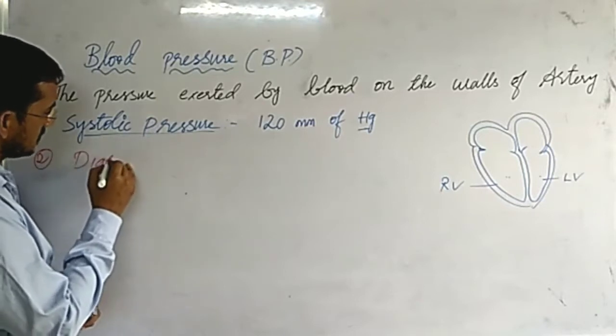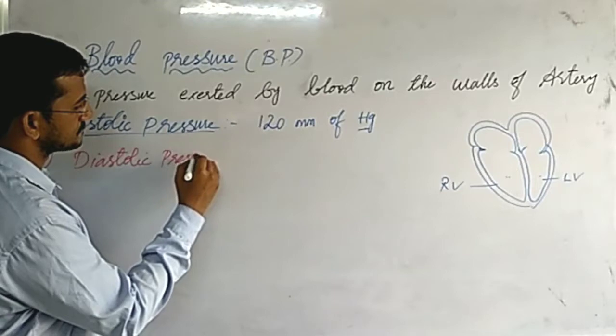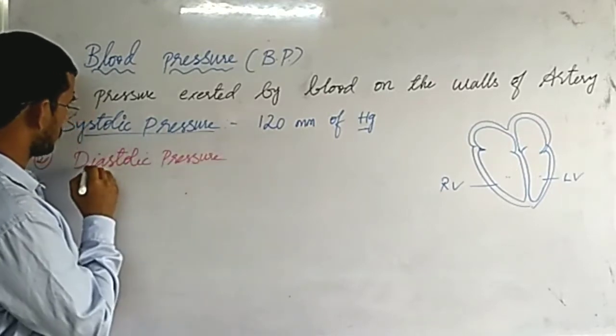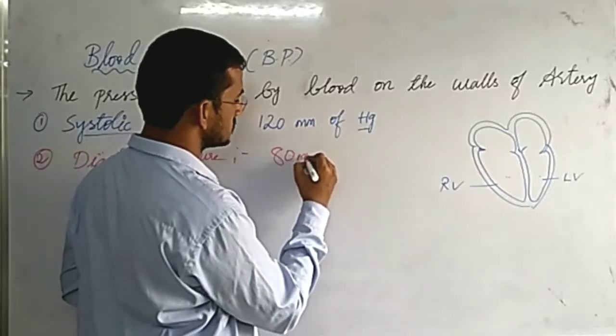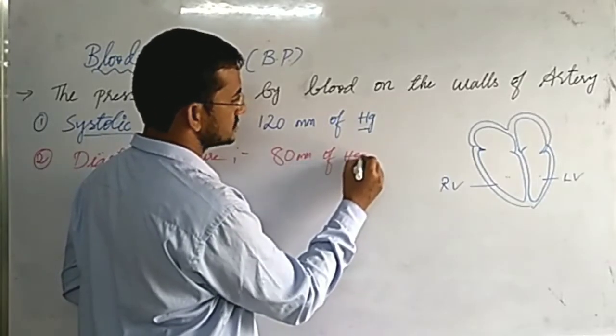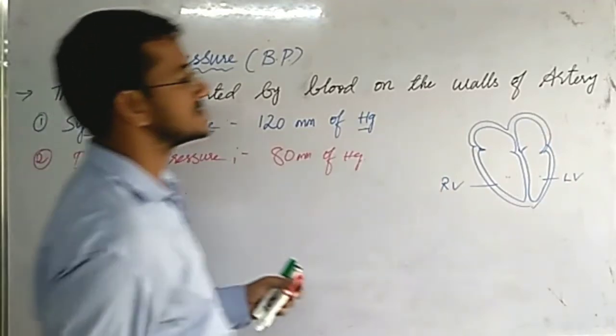So next one is diastolic pressure. Normal diastolic pressure is 80 mm of Hg. Okay. So what is diastolic pressure?